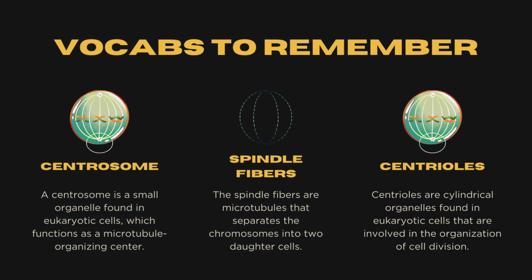Centrosome. A centrosome is a small organelle found in eukaryotic cells, which functions as a microtubule organizing center. Spindle fibers. The spindle fibers are microtubules that separate the chromosomes into two daughter cells. Centrioles. Centrioles are cylindrical organelles found in eukaryotic cells that are involved in the organization of cell division.